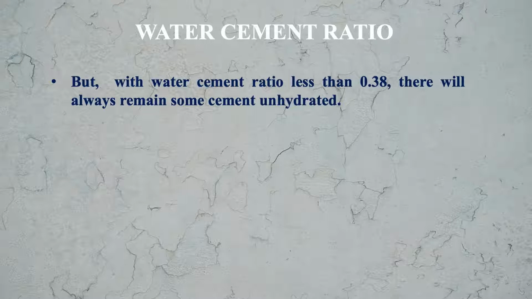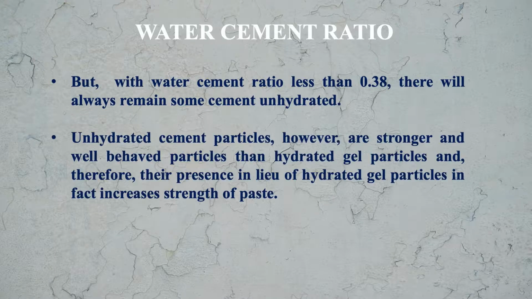But with water cement ratio less than 0.38, there will always remain some cement unhydrated. And these unhydrated cement particles, however, are stronger and well-behaved particles than hydrated gel particles, and therefore their presence in lieu of hydrated gel particles in fact increases strength of the paste.